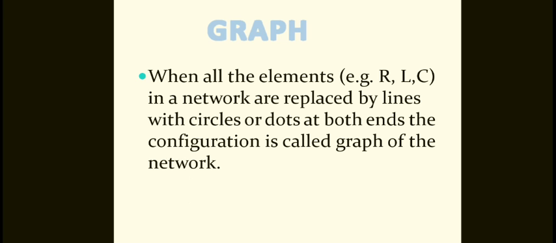If they give some network, the elements R, L, C are replaced with lines, and the nodes are shown as circles or dots. That is called the graph of the network.